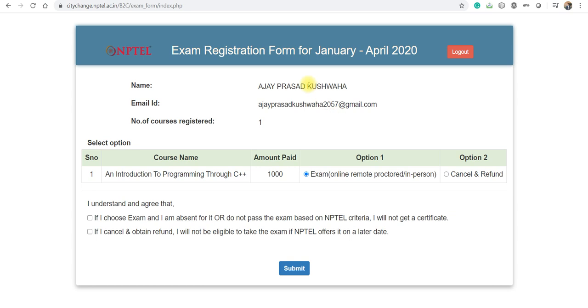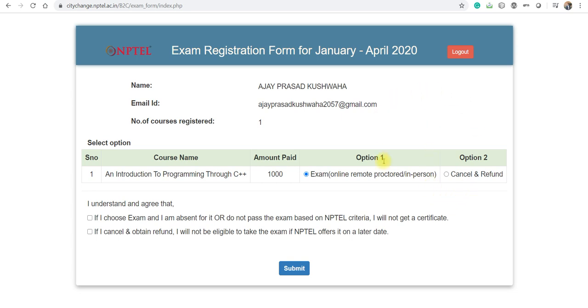And NPTEL is right now not sending any mail on cancellation or selecting option 1 or 2. So maybe in future NPTEL will also send an email notification, so you will get notification. So I will provide all those details in the comment section if NPTEL implements any new updates, right?